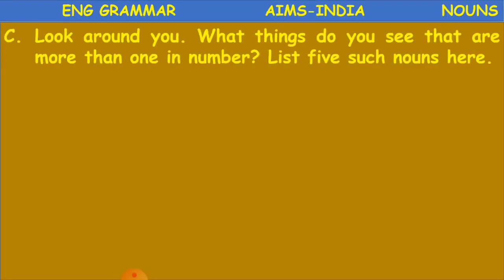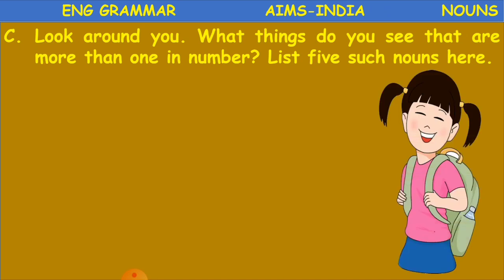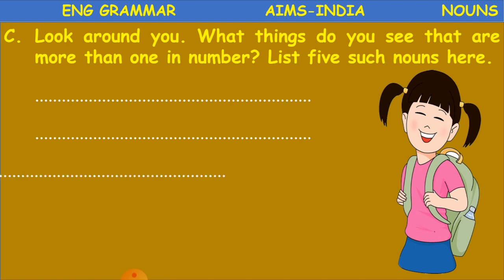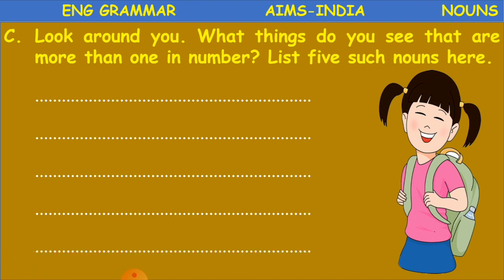Okay, again our next work. This is your homework, children. Just write some nouns. What things do you see that are more than one in number? Look around you and list 5 such nouns here.